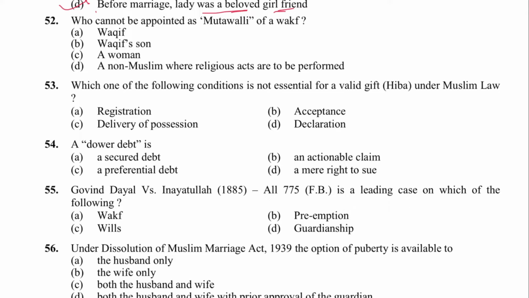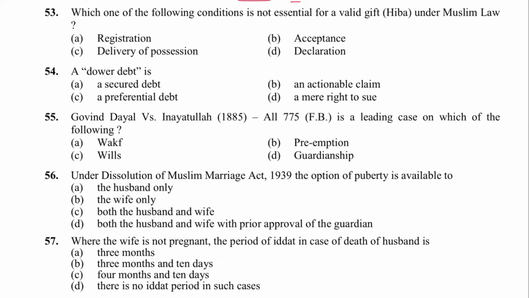Next, 52. Who cannot be appointed as Mutawalli of a Waqf? Waqif's son, non-Muslim where religious acts are to be performed. D is the answer. Next, 53. Which one of the following conditions is not essential for a valid gift, Hiba, under Muslim law? Registration is not essential. A is the answer.